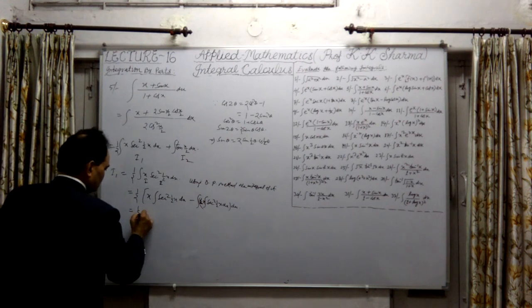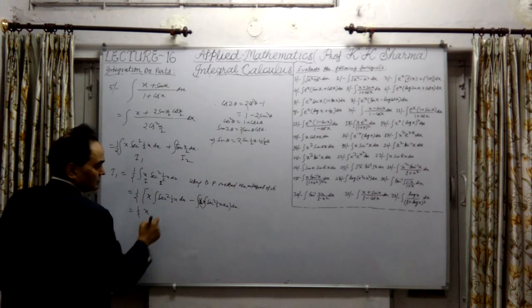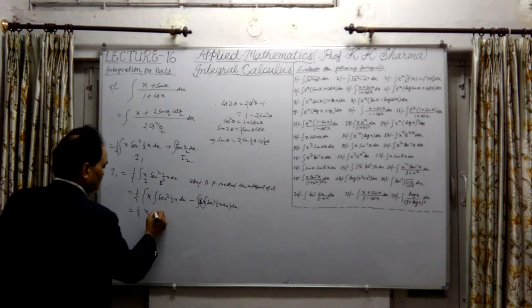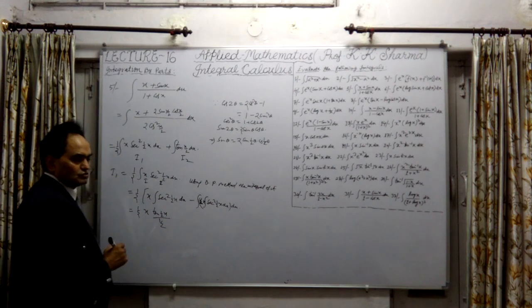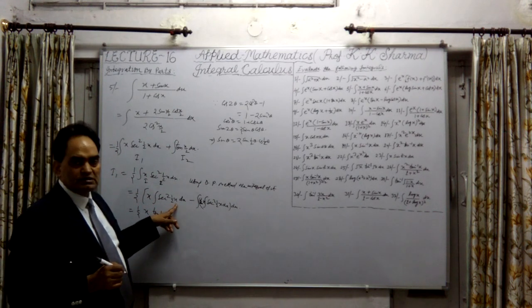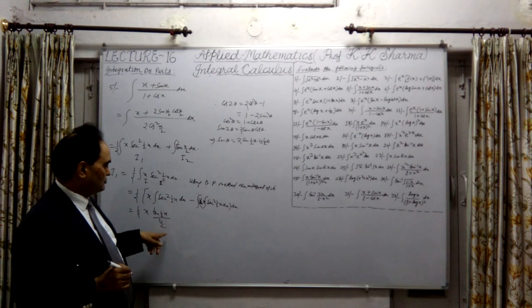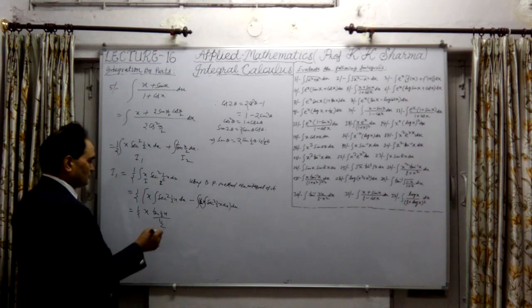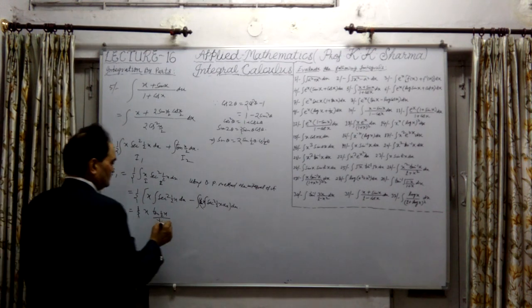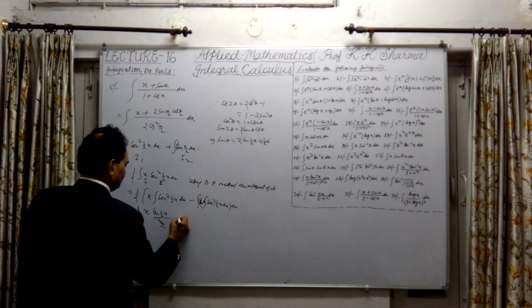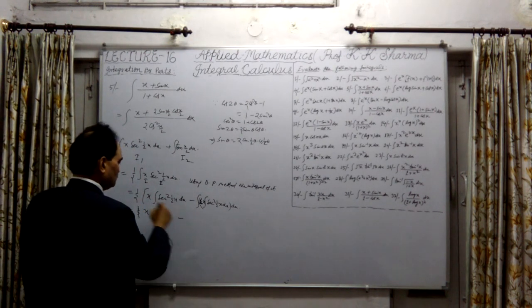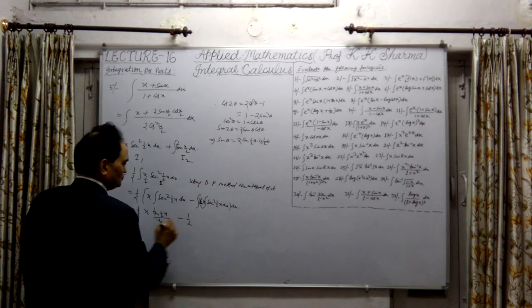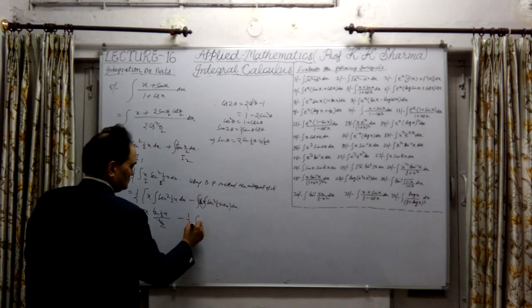What is the value of this? This is x into tan x by 2, the integration of secant square x by 2 is tan x by 2 divided by 1 by 2, because after integration we divide by the coefficient of x. This is 1 by 2, the denominator. This 2 and 1 by 2 cancel out, minus sign. Now in the second case this 1 by 2 is also here. This is 1 into, this is 1 only,